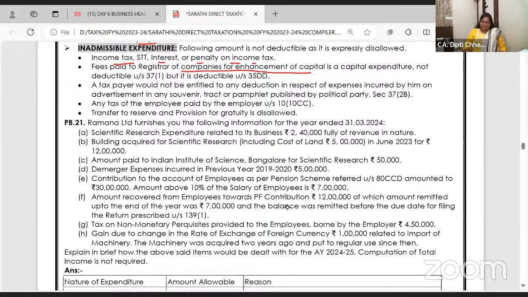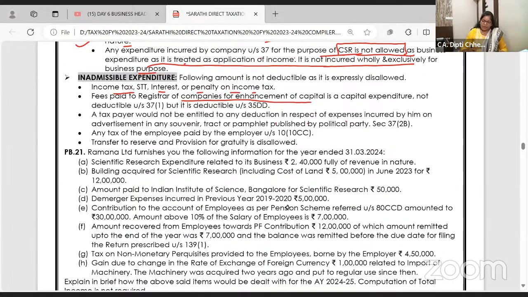Chalo. Still, there's question 21 which I am solving now. A taxpayer would not be allowed any deduction if expense is incurred by way of advertisement in souvenir of a political party. Mark it, very important. Elections are coming now in May 2024, right or not? Suppose in elections, on one side it's a political party and on the other side is your company. Can you help them distribute the pamphlets? No, not allowed. Advertisement in a political party's souvenir you cannot claim, it's not allowed.